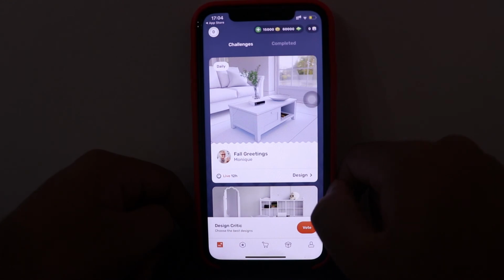And so yes, that was it for today's app. That was it for today's walkthrough.